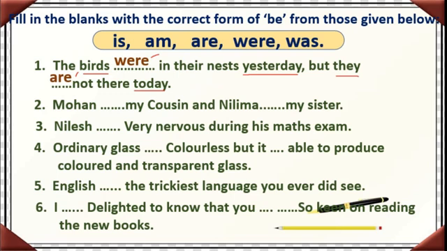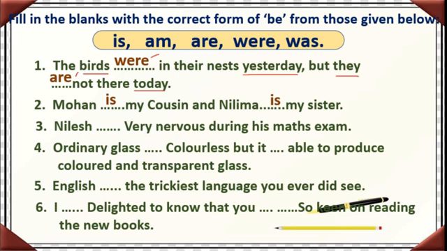Mohan dash my cousin and Nilima dash my sister. Now this is about the present tense, isn't it? And Mohan is the third person. Nilima is also a third person. So Mohan is my cousin and Nilima is my sister. Correct? Here the pronoun he or she is replaced by the names Mohan and Nilima. Correct? Okay. Now for the third, Nilesh dash very nervous during his maths exam.